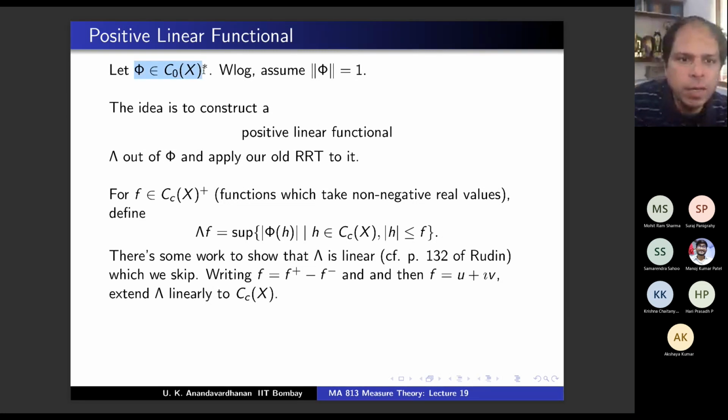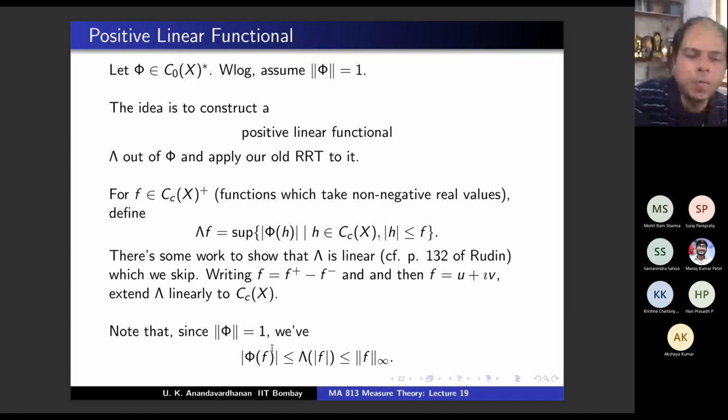Using the continuous linear functional, the continuity of phi will be used in this argument in order to show that this lambda is a linear functional. Okay, so given a phi, out of it you have constructed a lambda which is a positive linear functional. You can show that it's a positive linear functional, and you also have this property for lambda using the fact that norm phi is 1.